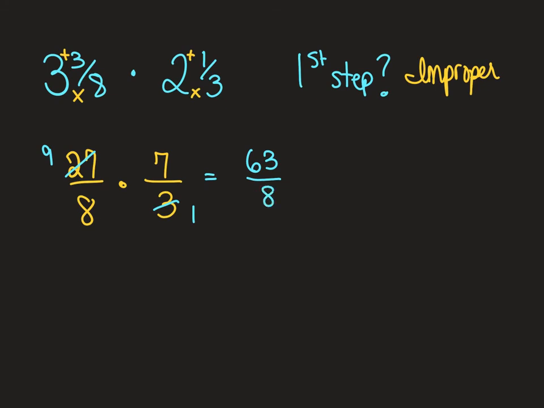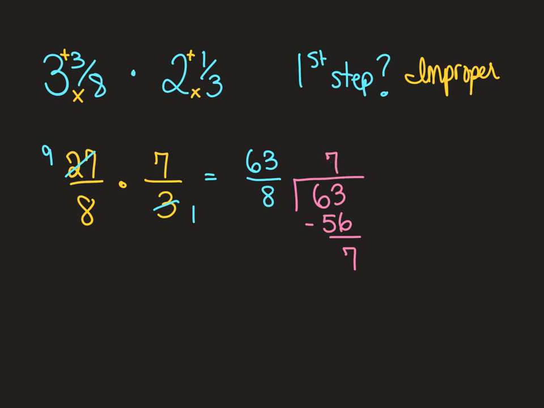63/8. Now I've got to change it back to a mixed number. So I divide and I bring 63 in the house. 8 goes into 63 7 times. If it had been 64, it would have been 8 times, but it's 63. And that's 56. Subtract and get, no, I don't get 9, I get 7. Sorry, I get 7. Subtract and get 7.